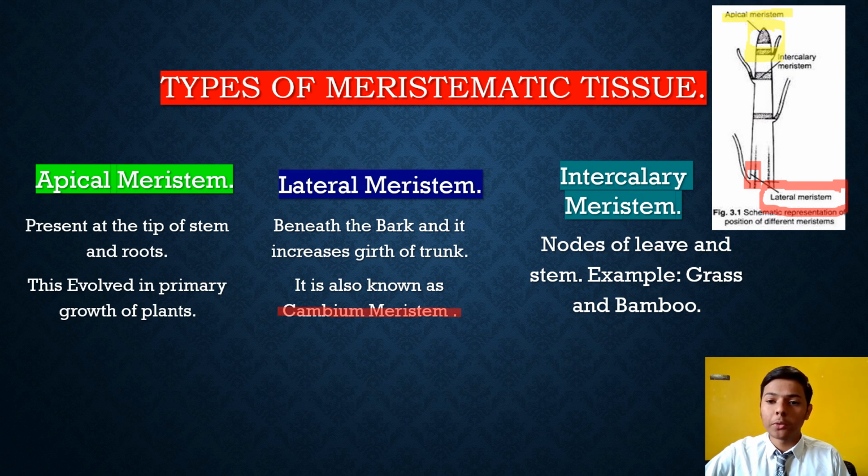Intercalary meristem. Here is the intercalary meristem. It is present at the nodes of leaf and stem, for example in grass and bamboo. Okay, apical, lateral and intercalary meristem are the types of meristematic tissue. Apical meristem is present at the tip of stem and roots. Lateral meristem is beneath the bark and it increases the girth of the trunk. And intercalary meristem is at the nodes of leaves and stem. See here, these are the nodes of the stem.